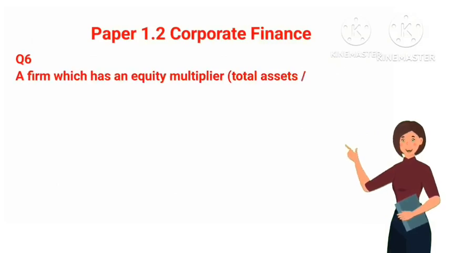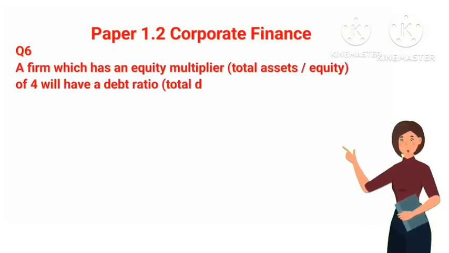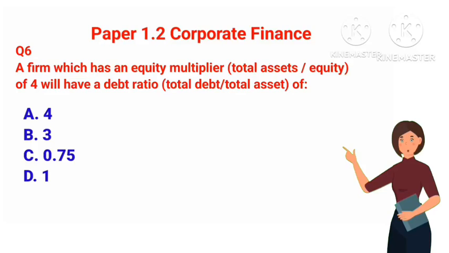Question 6. A firm which has an equity multiplier, total assets to equity, of 4, will have a debt ratio, total debt to total assets, of A. 4, B. 3, C. 0.75, D. 1. The correct answer is C.